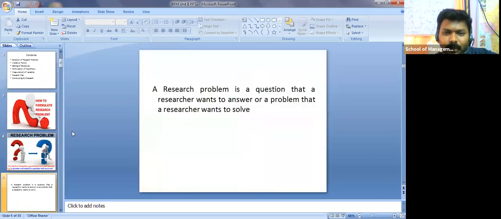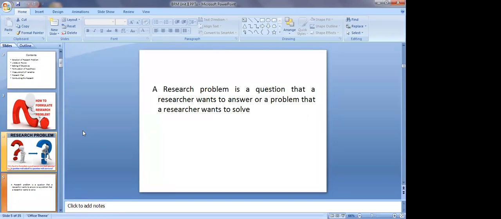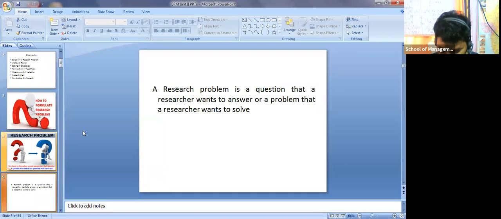Now, what is a research problem? A research problem is a question. A research problem is a question that a researcher wants to answer, or a problem that a researcher wants to solve. What is a research problem? Anyone of you? It is a question a researcher wants to answer, right?